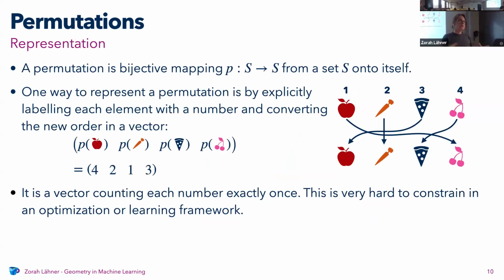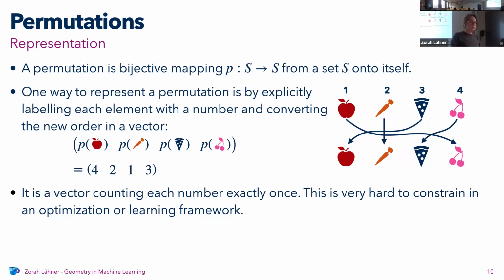And to do that, you have to represent the permutation somehow. Before I just said it's a bijective mapping, but if you put it into your computer, you have to represent it somehow. And one way to do this is the same as in the array. You just number all your elements, and then you have a new vector, and it assigns the number to where the element is supposed to go.